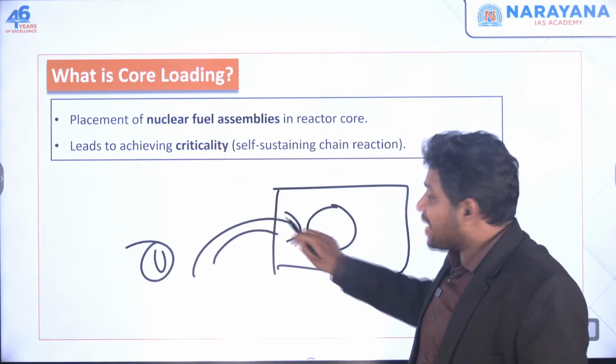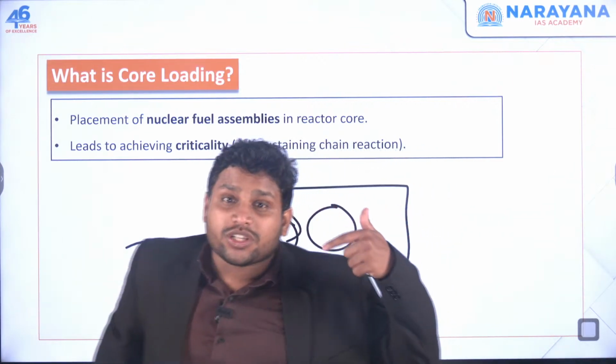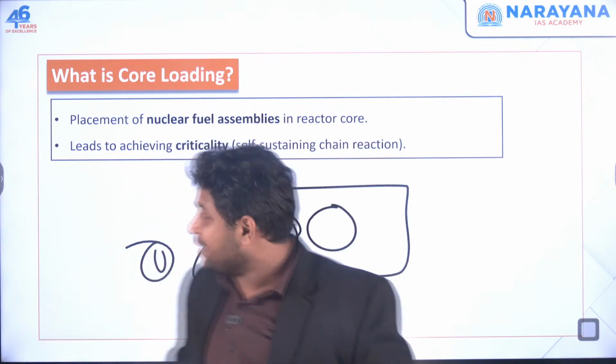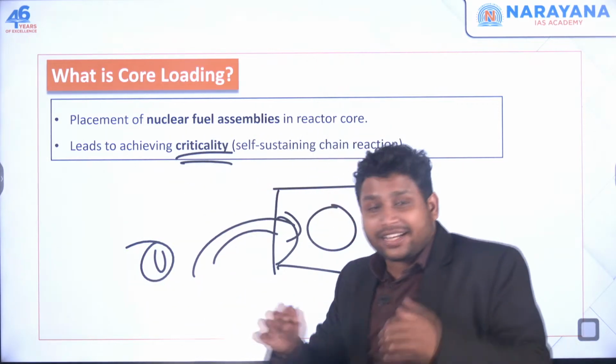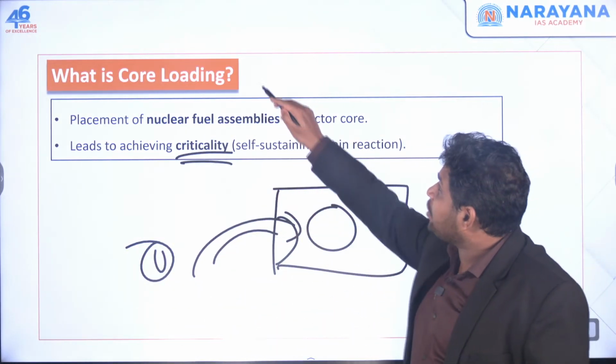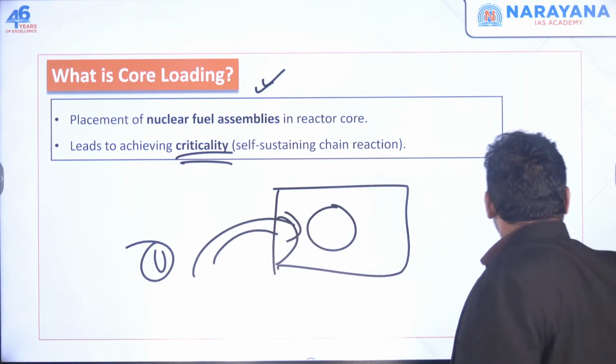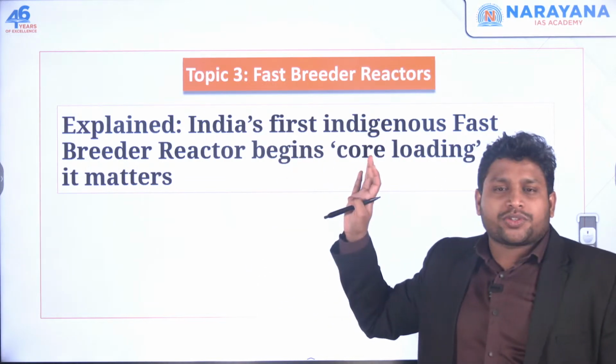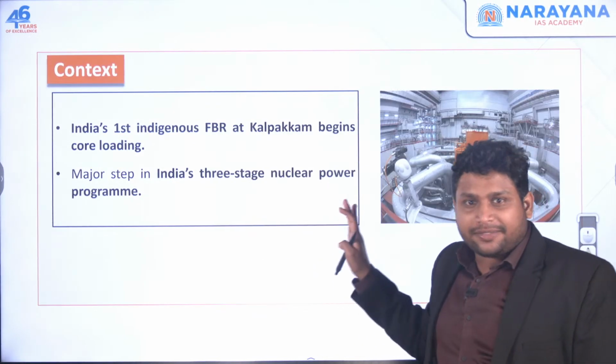Once this fuel is added, that nuclear fission process will start. So we call this stage criticality. We will reach this criticality when core loading takes place. That means this is important news. We can't neglect this news, right?